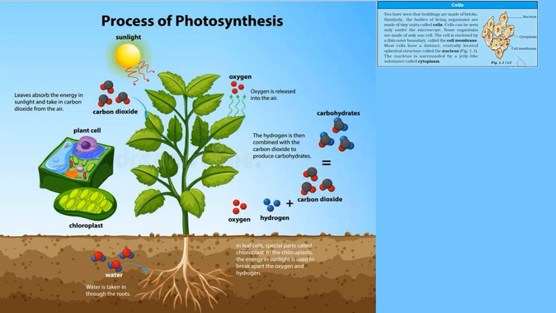Water and minerals present in the soil are absorbed by the roots and transported to the leaves. Carbon dioxide from air is taken in through the tiny pores present on the surface of leaves. These pores are surrounded by guard cells, and such pores are called stomata.